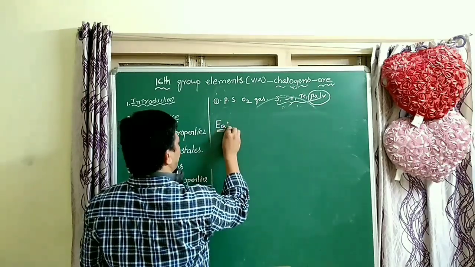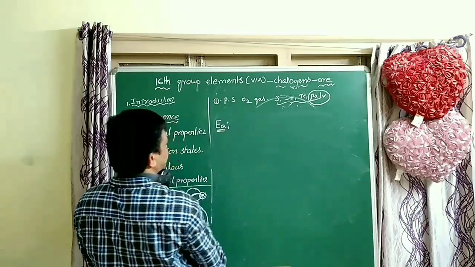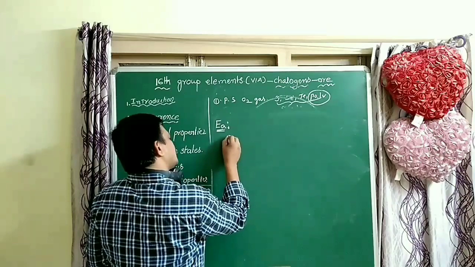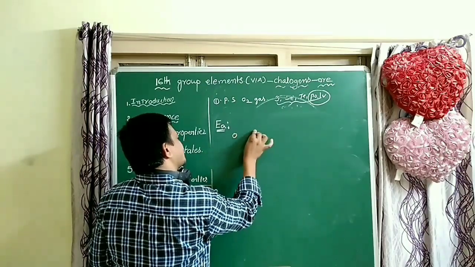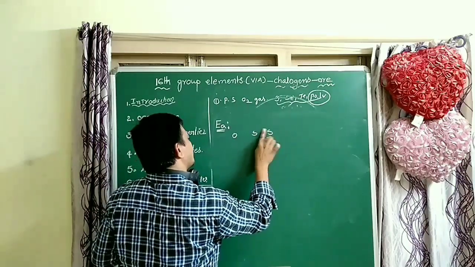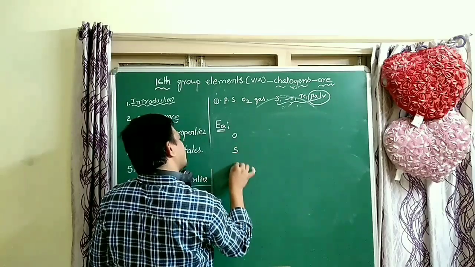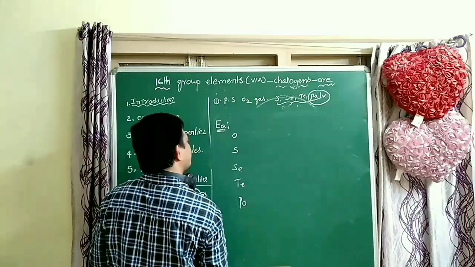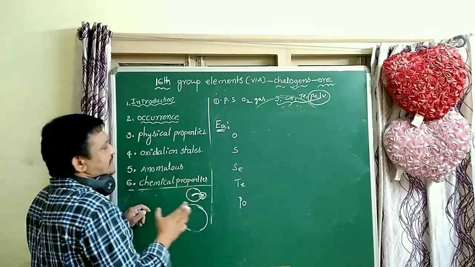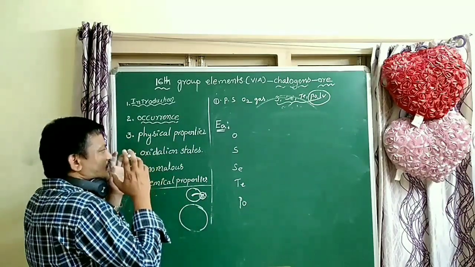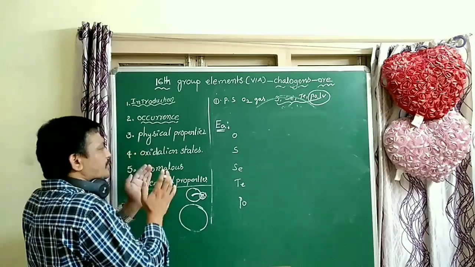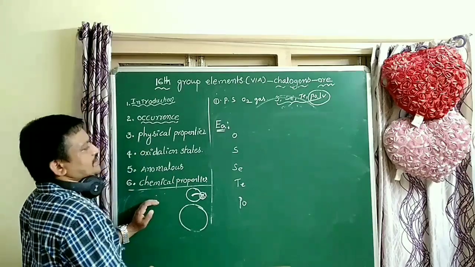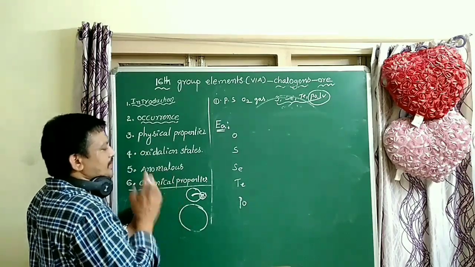This is a very important property in this group, students. In the group elements oxygen, sulfur, selenium, tellurium, polonium, from top to bottom, polonium is a radioactive element. From top to bottom, size increases and electron gain enthalpy, or electron affinity, decreases. But here some variations are there.